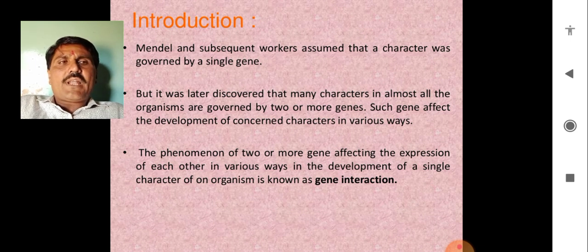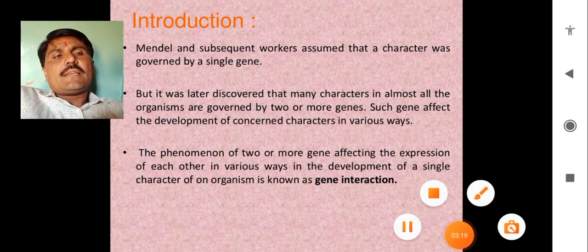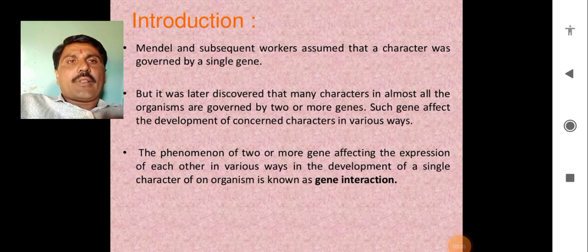Two or more genes affecting the expression of each other in various ways in the development of a single character of an organism is known as gene interaction. Well, what is gene interaction?